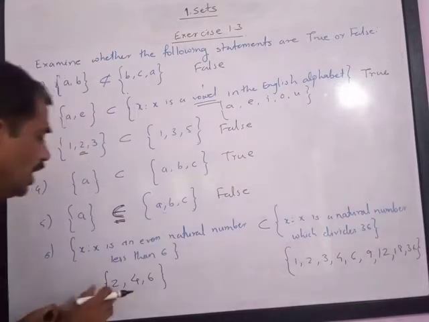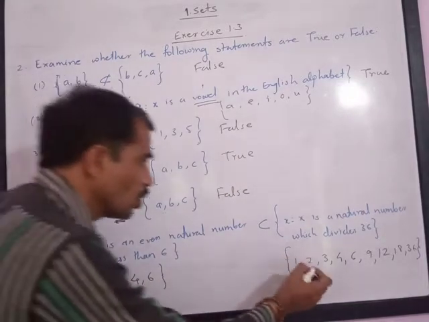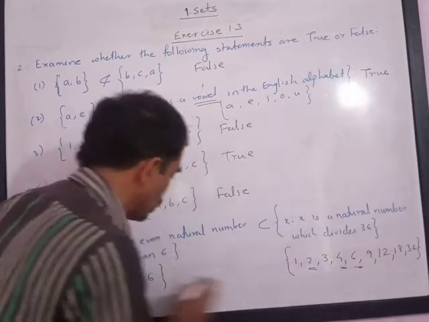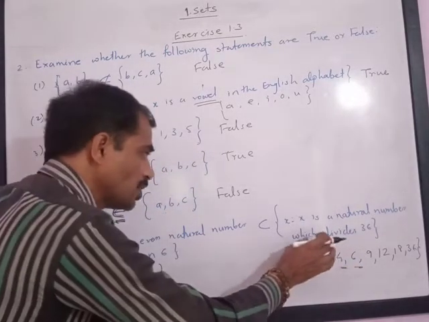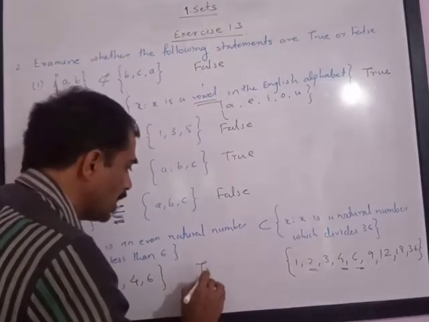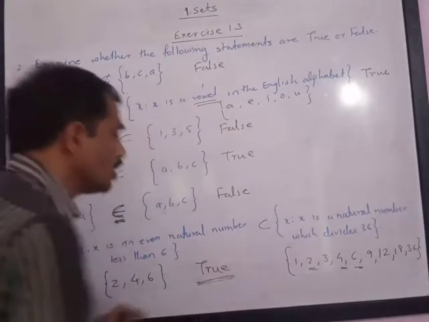Now watch carefully. Here 2 is present, 4 is present, 6 is present. So the first set is a subset of the second set, hence the given statement is correct, and hence we say the statement is true.